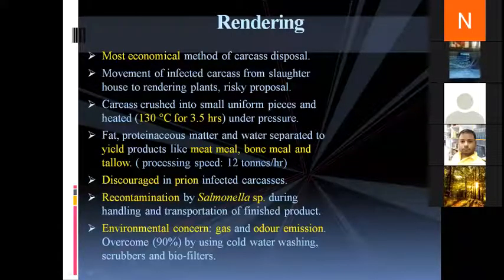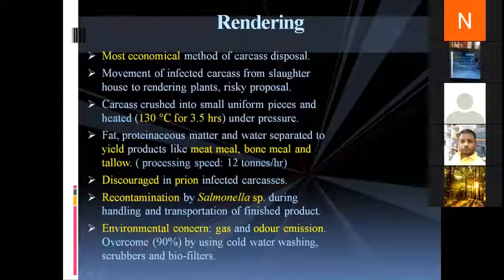So what happens in this particular technique is the carcass is taken and crushed into small pieces of uniform size. And mostly in this method of rendering, the dry rendering technique is used. Here, the crushed carcass is heated to a temperature of 130 degrees centigrade and a pressure of around 60 to 80 psi for a time period of 3.5 hours. Under this pressure, the fat, the proteinaceous matter and water are separated, and the resultant material can be used as meat meal or bone meal.